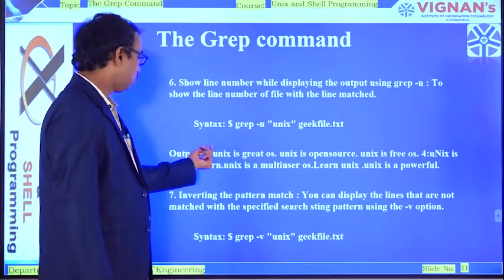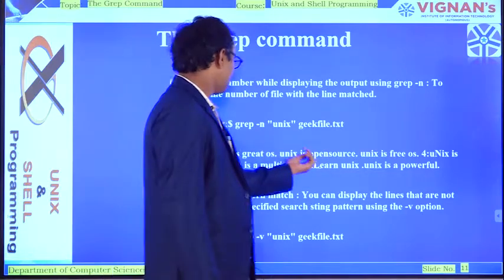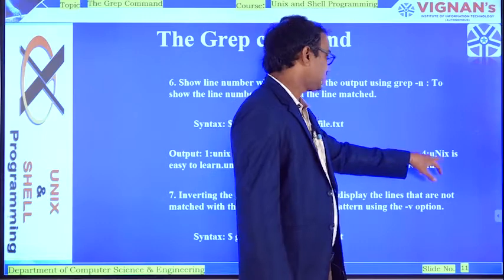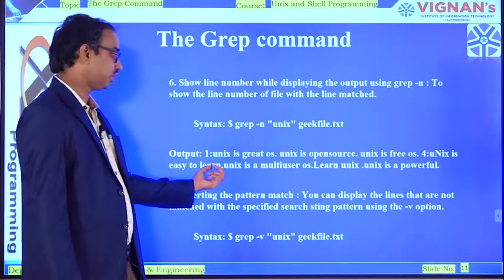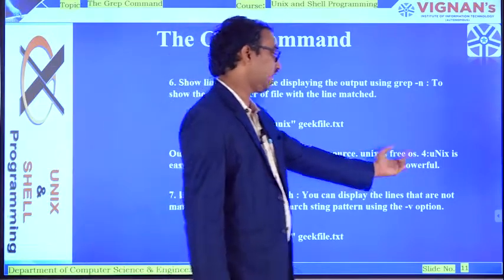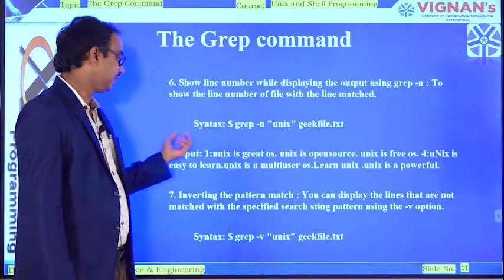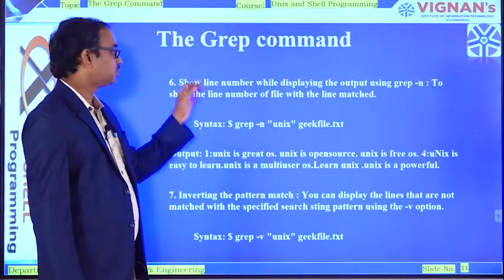So the output will be 1: Unix is great OS. Next, Unix is open source. Unix is free OS, as well as the fourth line, Unix is easy to learn. Unix is a multi-user OS, learn Unix, and Unix is a powerful. Whatever the number of lines matched, that will be added in front of the particular line. So this is the sixth example, showing the line number.